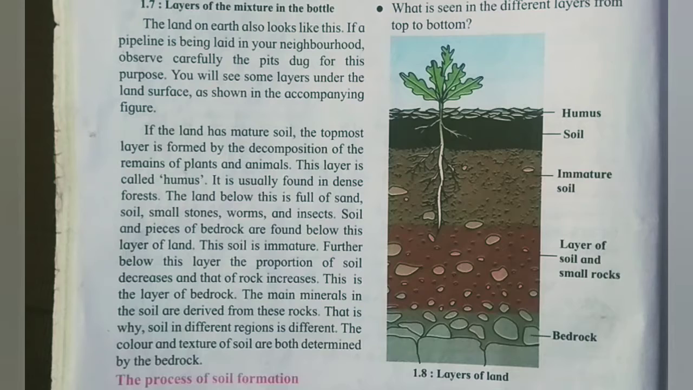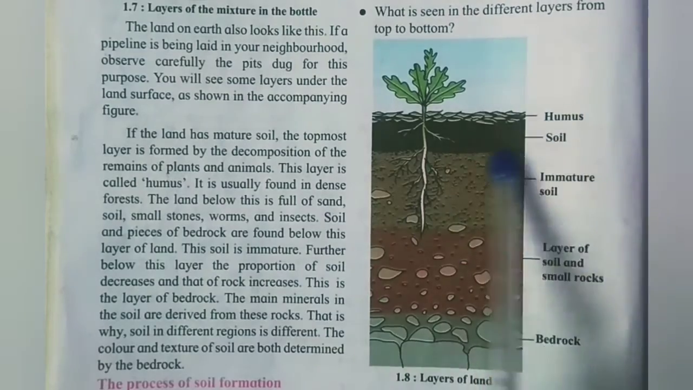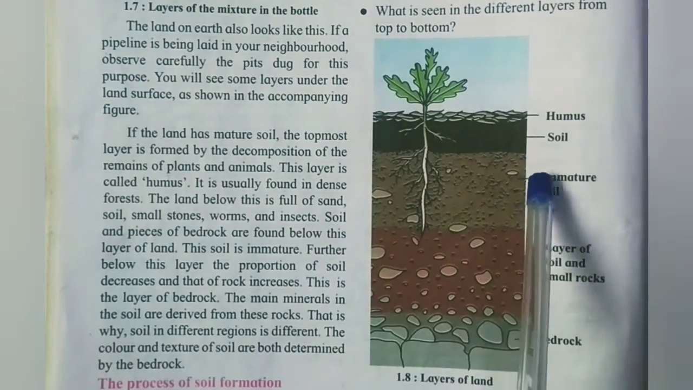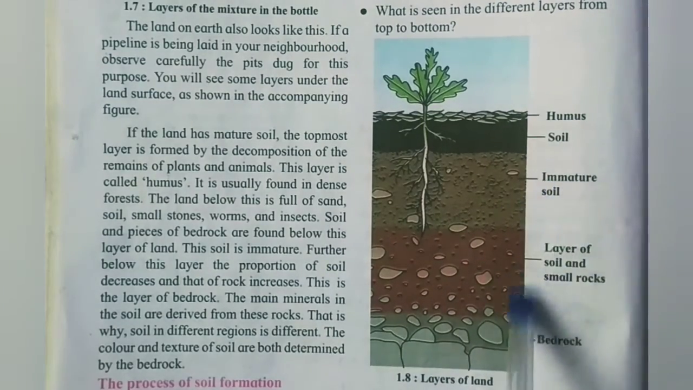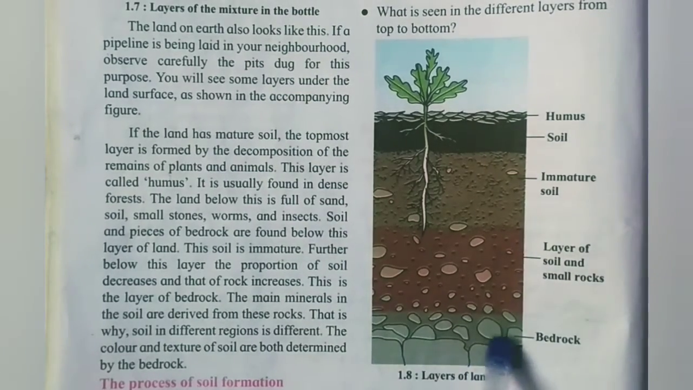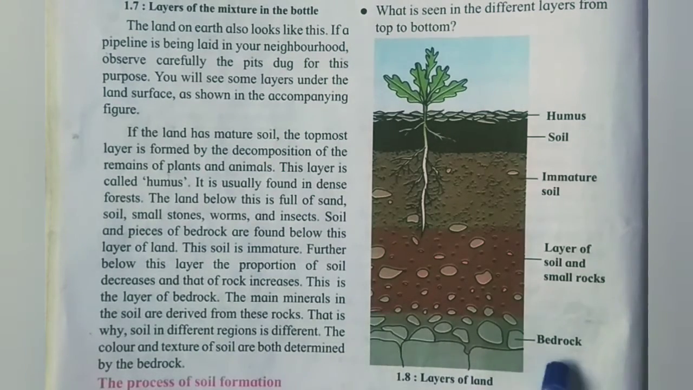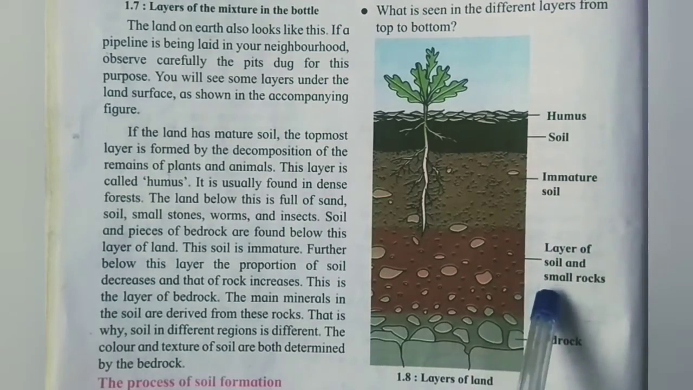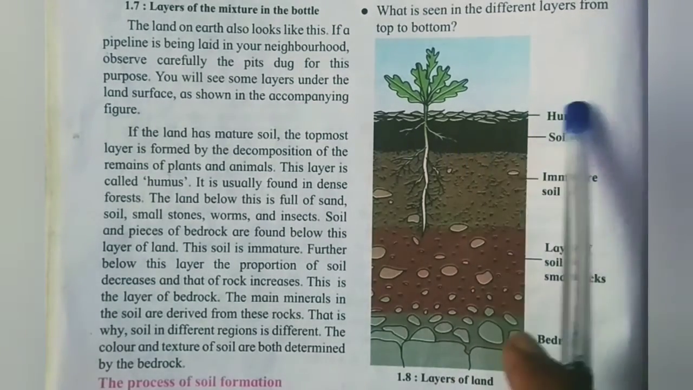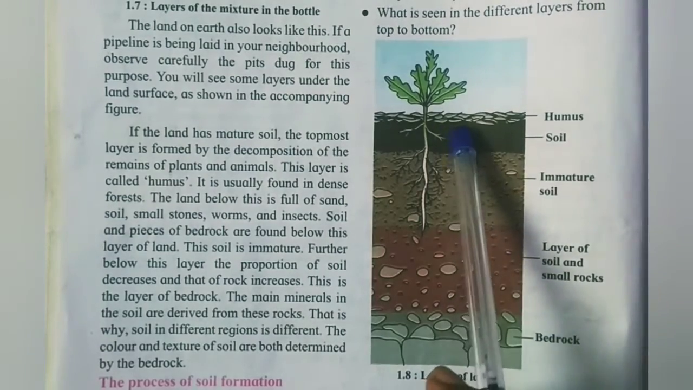So here are given the layers of the soil or layers of the land. The uppermost part is mature soil. Below that everything is immature soil. The small rocks, bedrocks, the minerals come from these rocks. This is what is called bedrock. Now this is immature soil and small rocks. The main soil is humus, and it is found in deep forest.